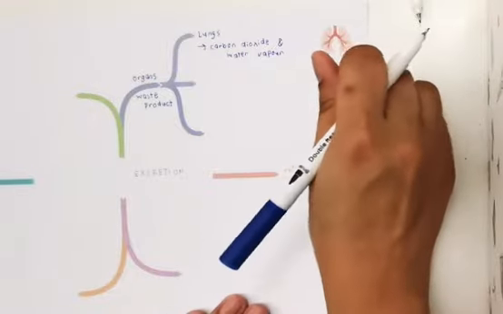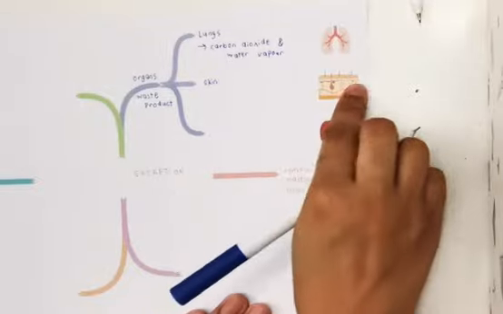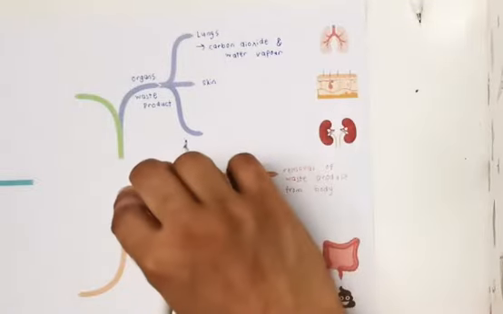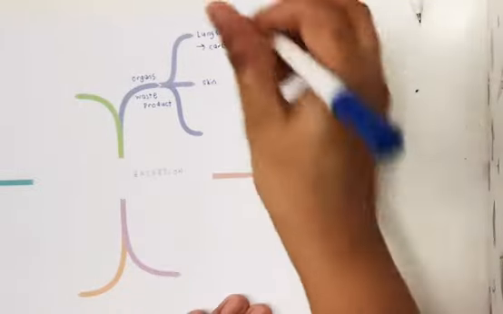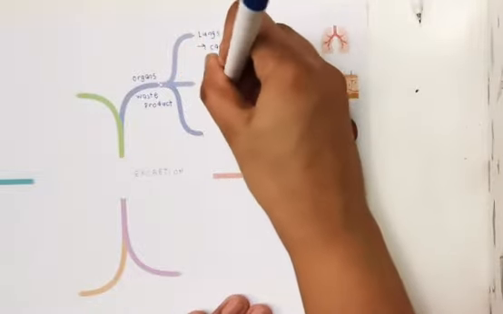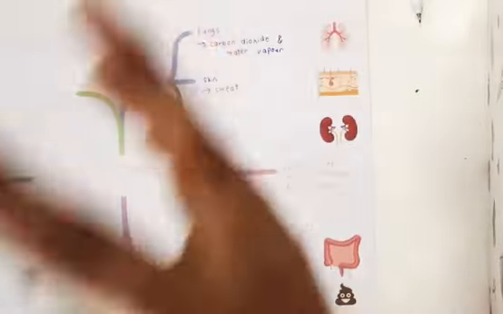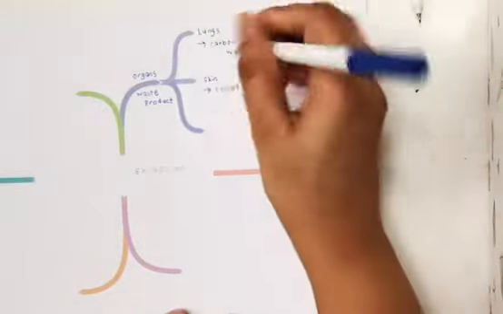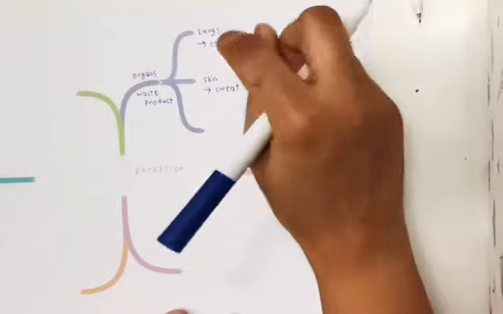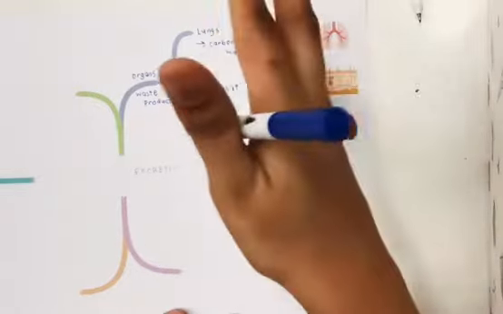Next would be your skin. This is your second organ of excretion. What comes out from the skin is your sweat. Sweat is actually the byproducts of your body, so this is all unwanted. Sweat is excreted by the skin through the process of sweating.